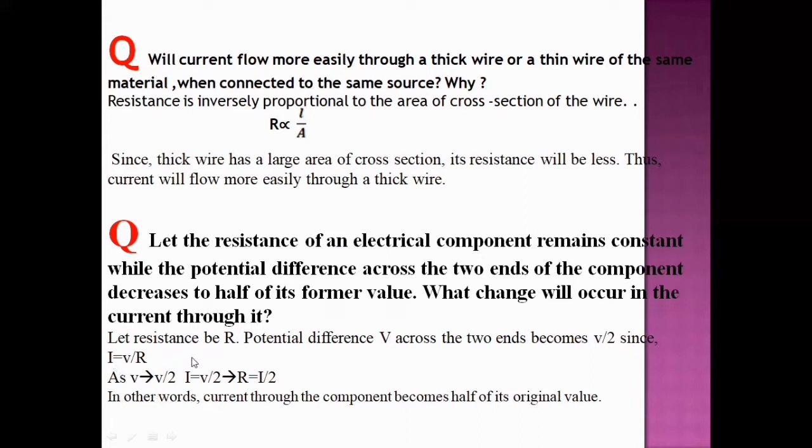Since I equals V by R, as V becomes V by 2, I equals V by 2R, that means I by 2. In other words, current through the component becomes half of its original value. So these are some questions based on the factors on which the resistance depends and also related to resistivity.